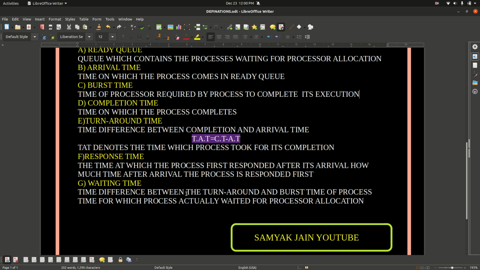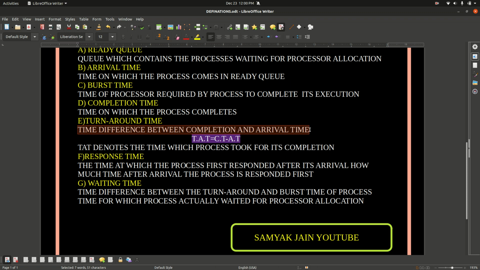So turnaround time. What is turnaround time? This is pretty new for us, so let's dive into the definition of it. The time difference between the completion time and the arrival time of a particular process is known as the turnaround time. Turnaround time is the time difference between the completion time and the arrival time.